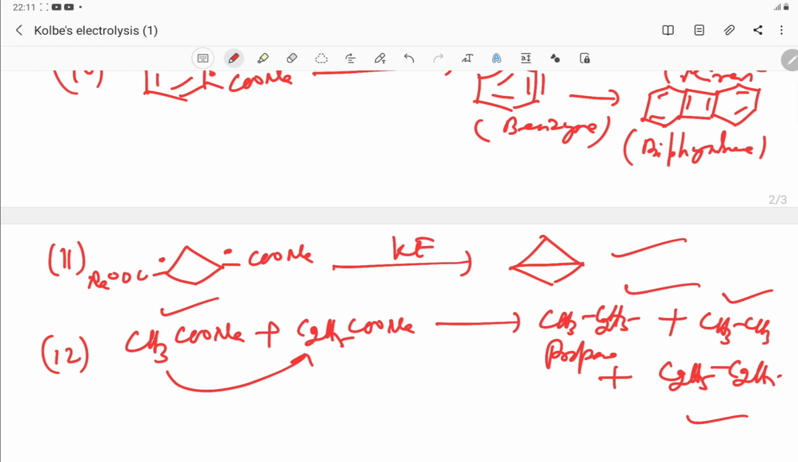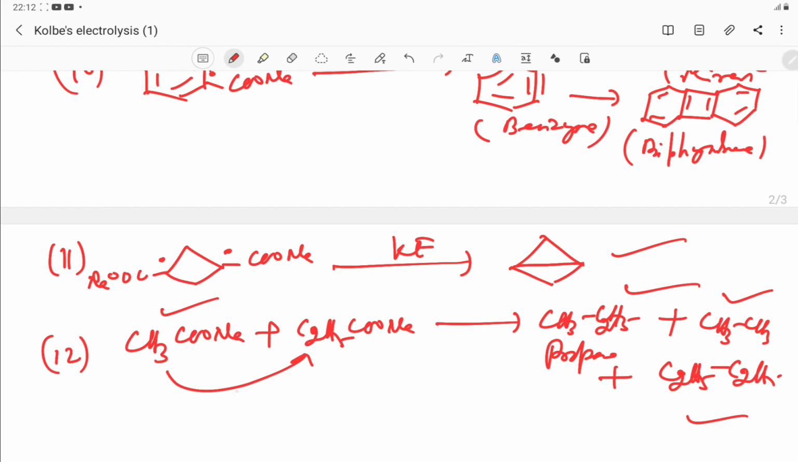propane. But here one thing, we should avoid taking a mixture of carboxylic acids because it will be very difficult to separate this homologous group: propane, ethane and butane. It will be difficult to separate because they are homologous. Homologous compounds cannot be easily separated because of the very low difference in their molecular mass. So we should avoid it.